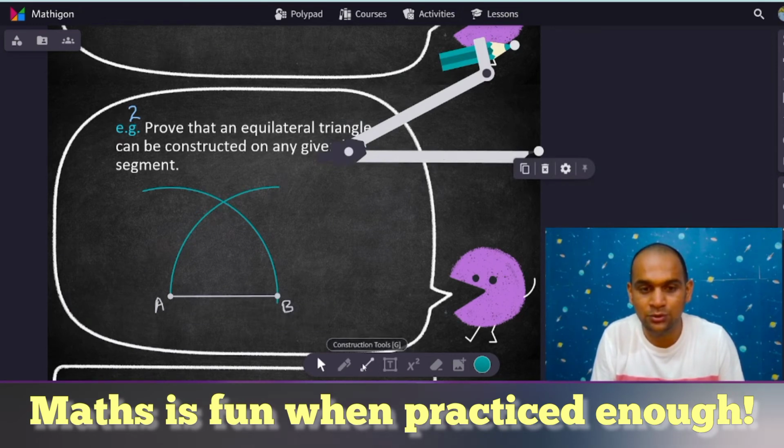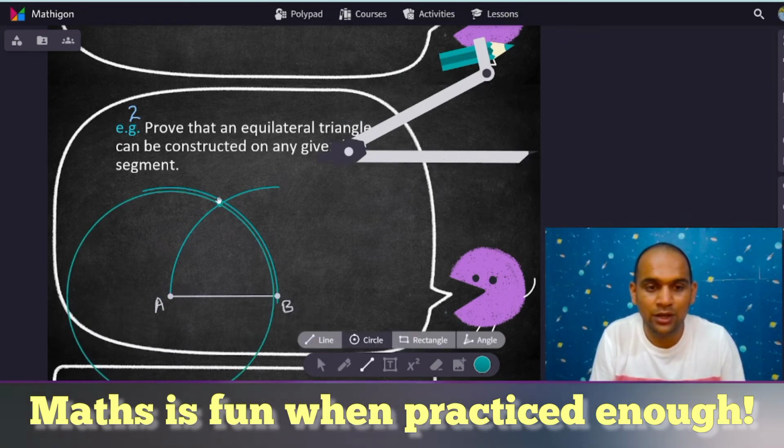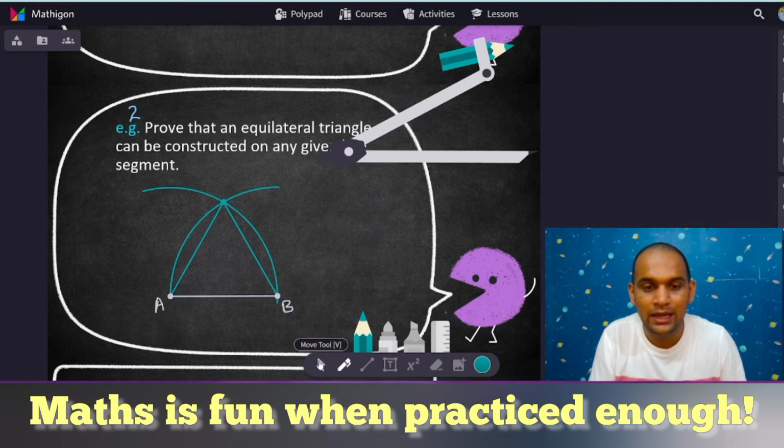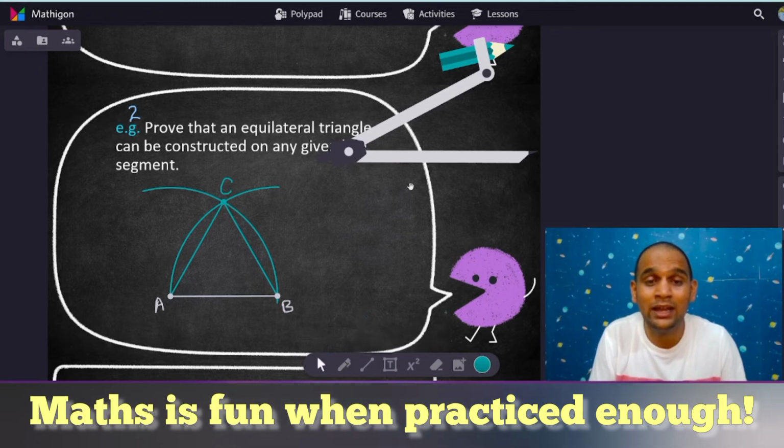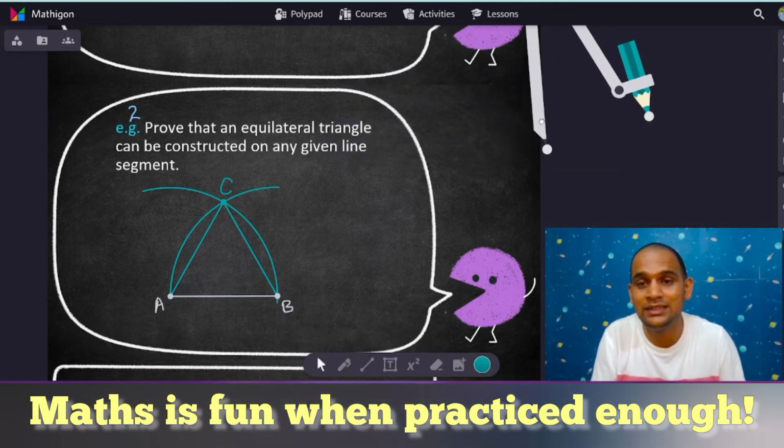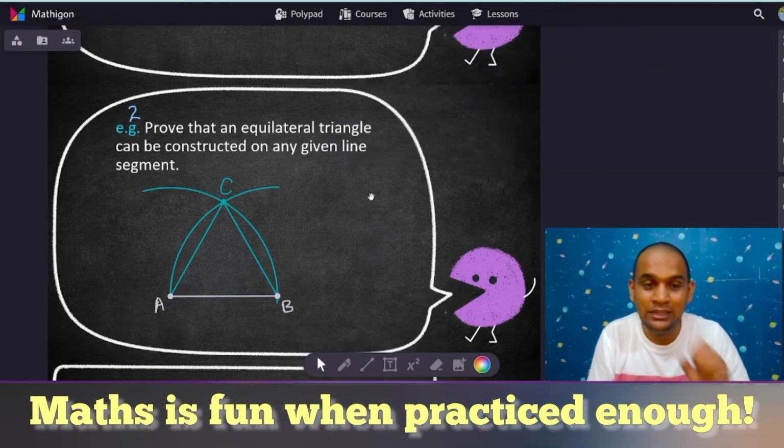Now what will I do? I will connect these points. Just a moment. I will connect this A to this intersection point, and then once again this B to the intersection. Now this, if we name it as C, this triangle which is formed, the triangle ABC, is an equilateral triangle.